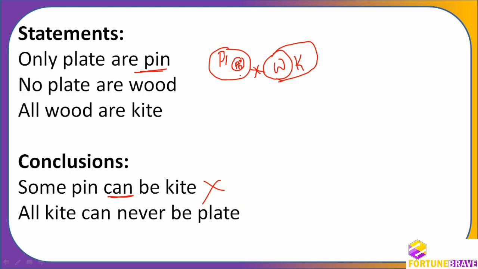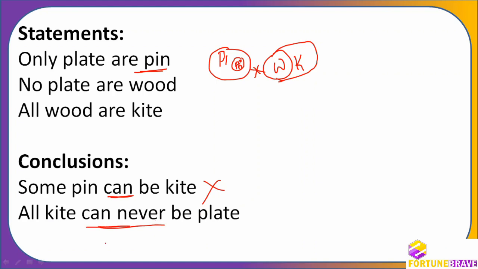Is it possible? No plate is wood, they are saying. And then what they say is no kite. So all kite can never be plate. Whenever can never be comes, we'll try to see. Can never means it should not happen anytime. Can never means in all possible cases it should not happen.